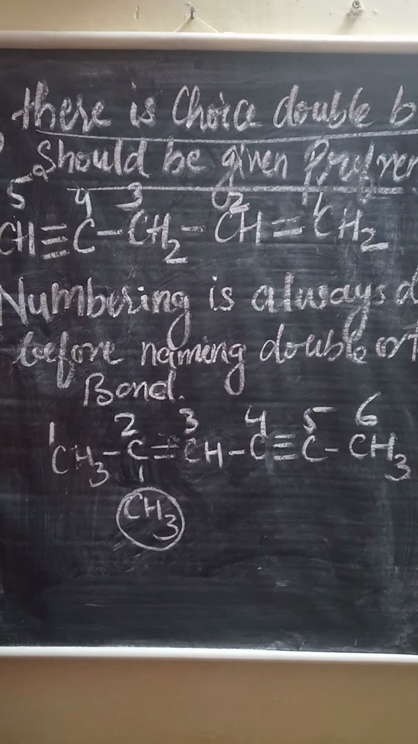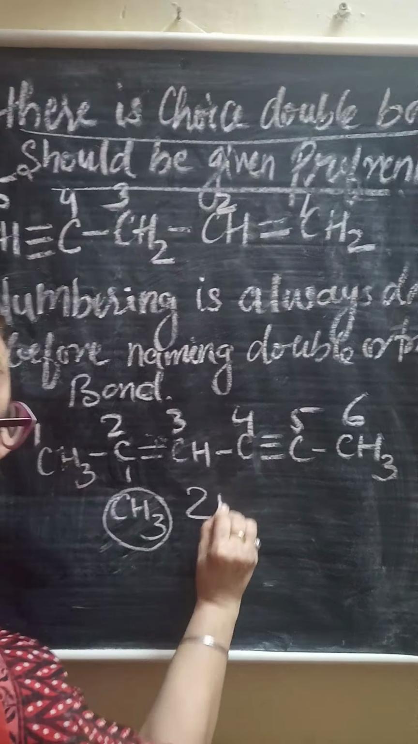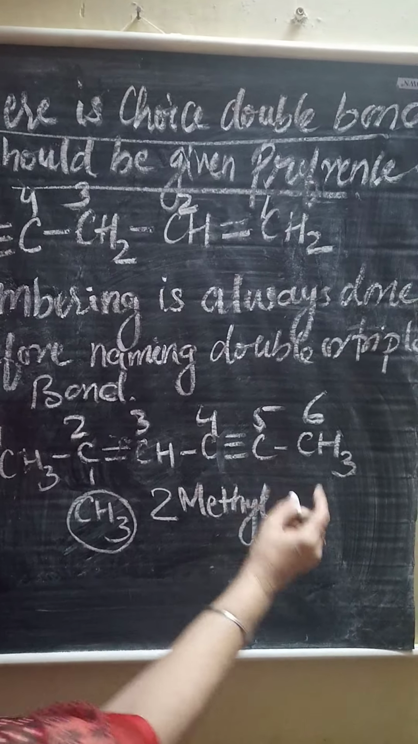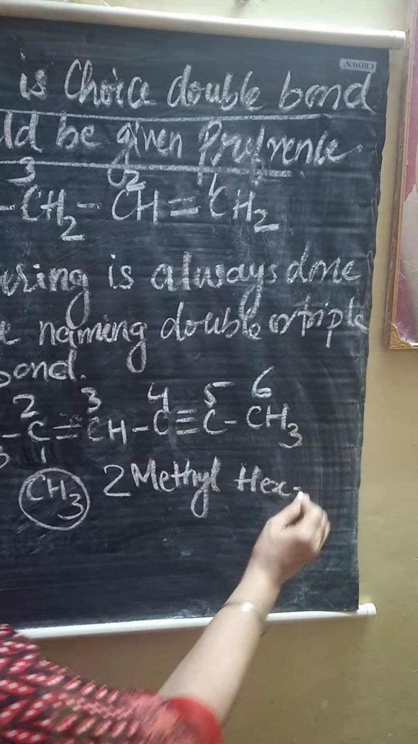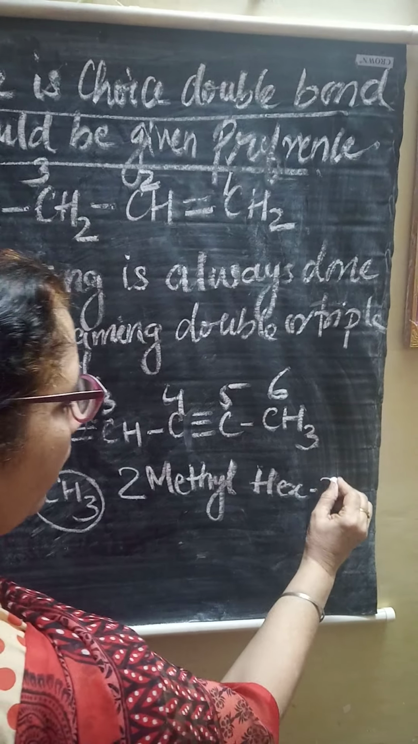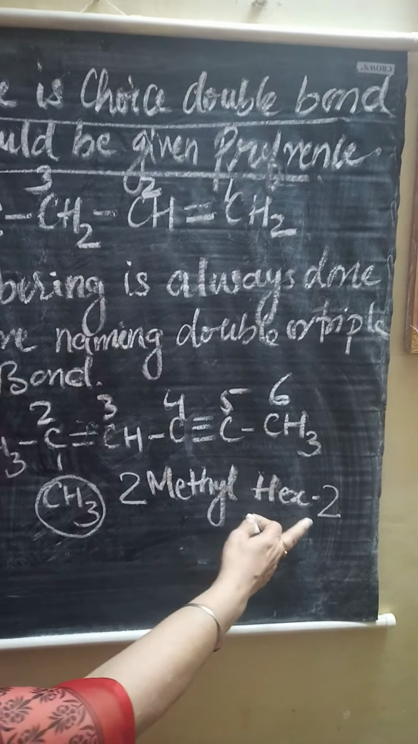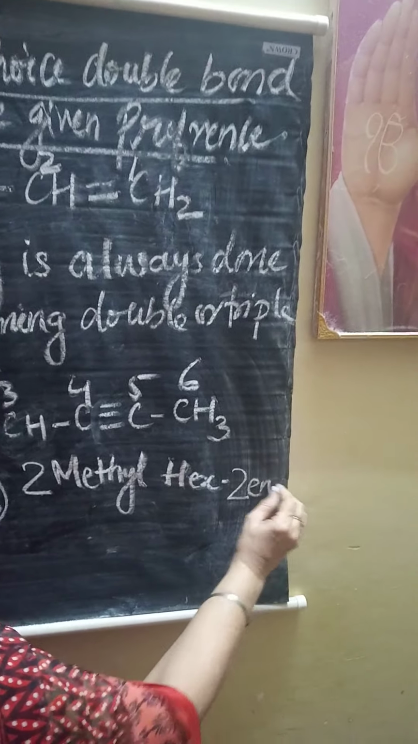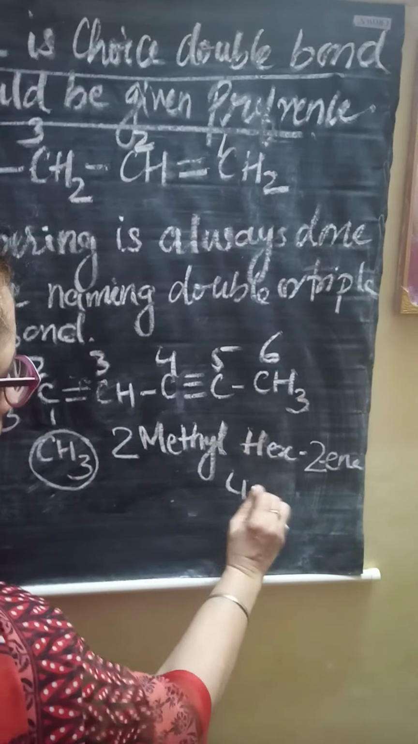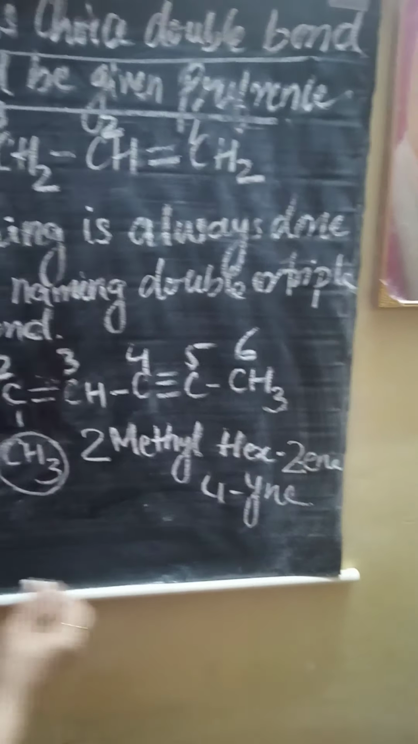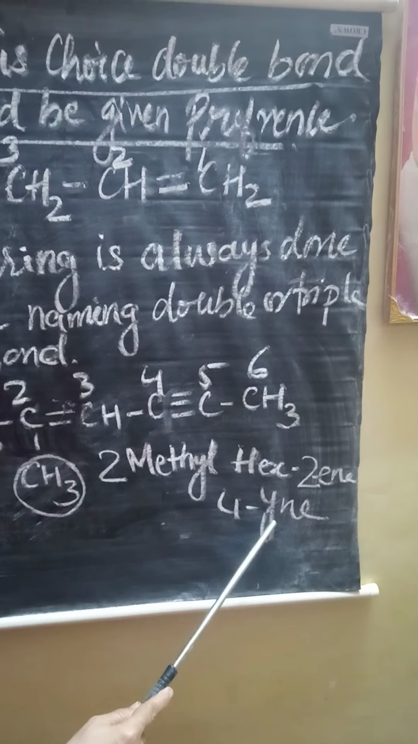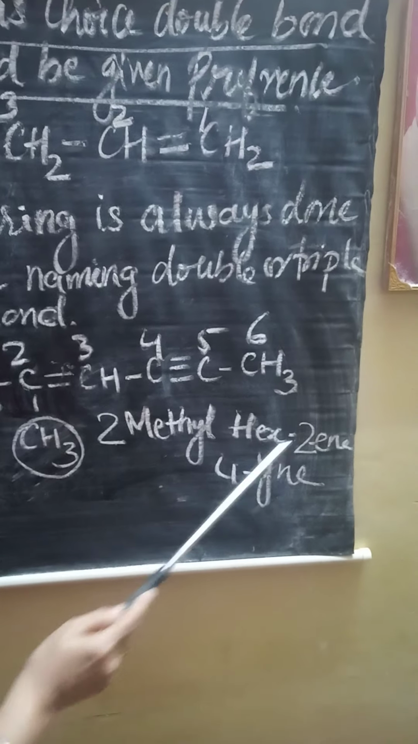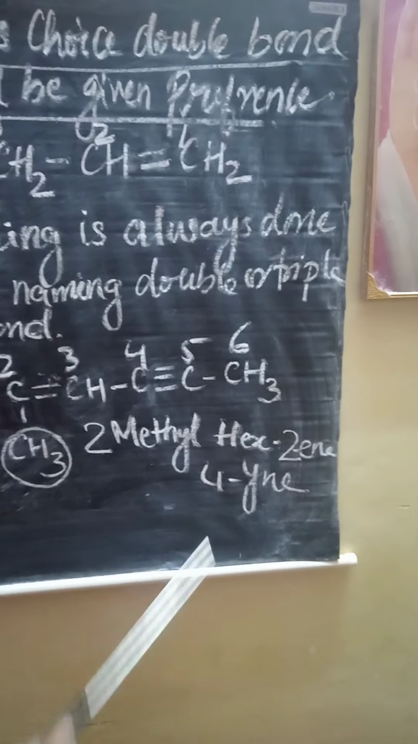So what name will we write? We will write 2-methyl, 6 carbons so hex, 2-ene. See, I am writing the number 2 before ene, and then 4-yne. So before writing the name representing the double bond or triple bond, whatever it is, its position number should be mentioned first.